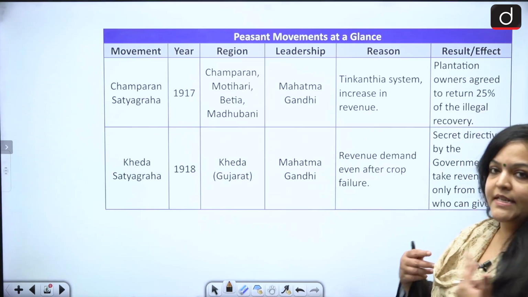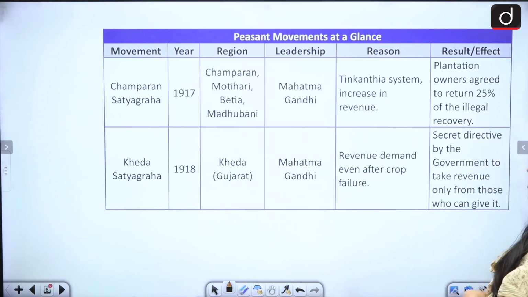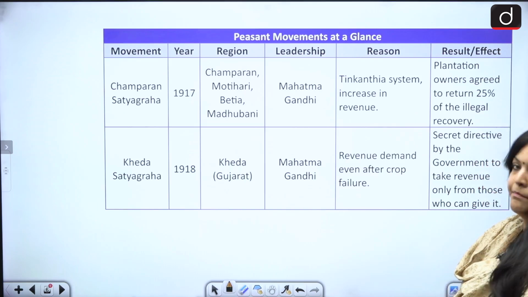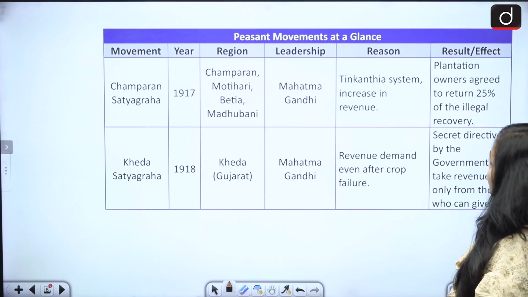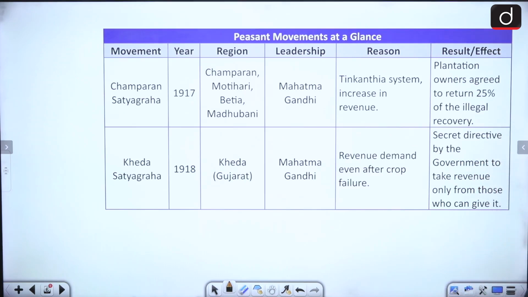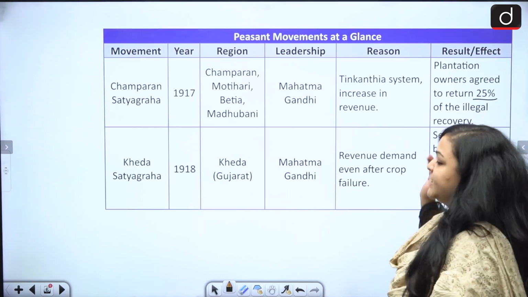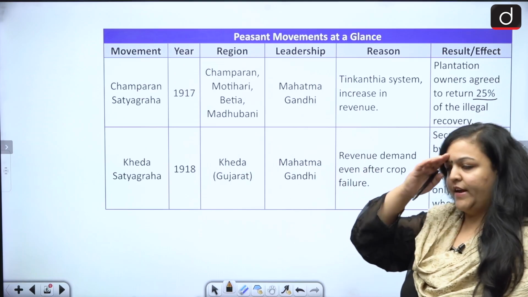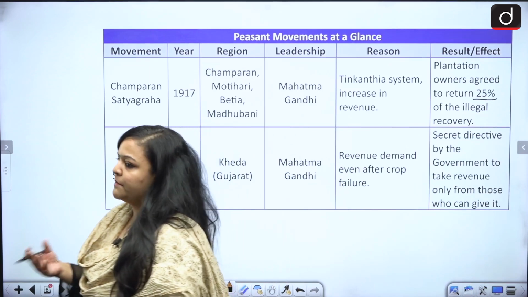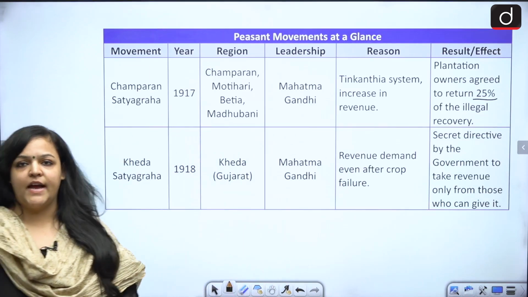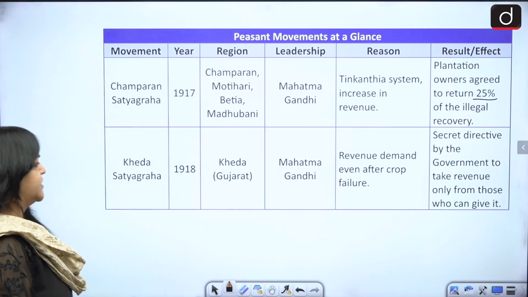So Champaran 1917, what was the region? Champaran, Motihari, Betia, Madhubani. Leader was Mahatma Gandhi. What was the reason? The Teen Kathiya system, increase in revenue. Plantation owners agreed to return 25% of their illegal recovery. So these are at a glance, guys, fine. And I'm sure when you read about the Champaran movement or the Teen Kathiya system, you would understand what this actually meant, fine.